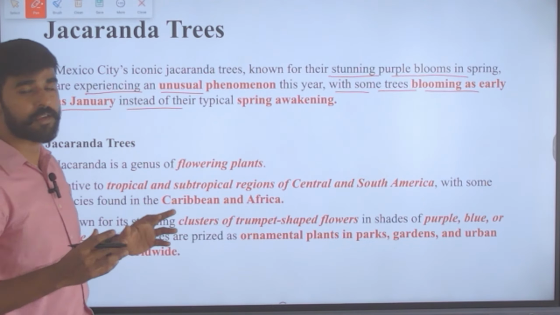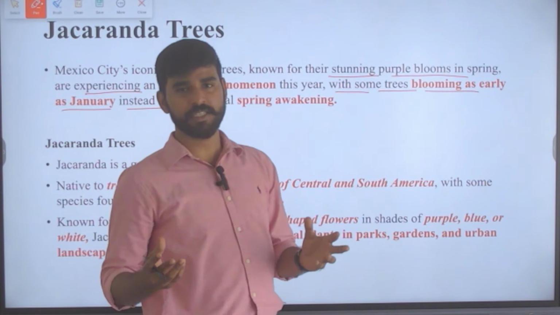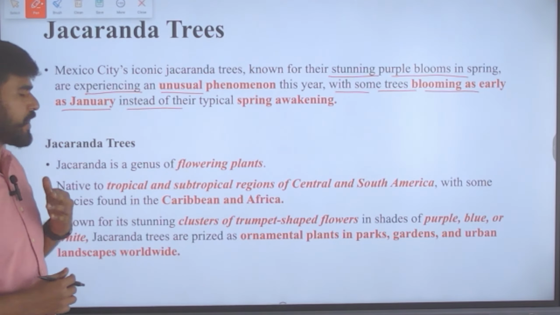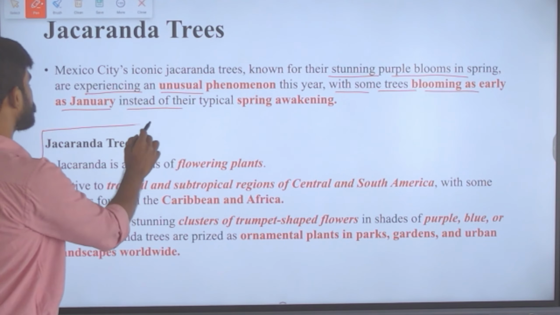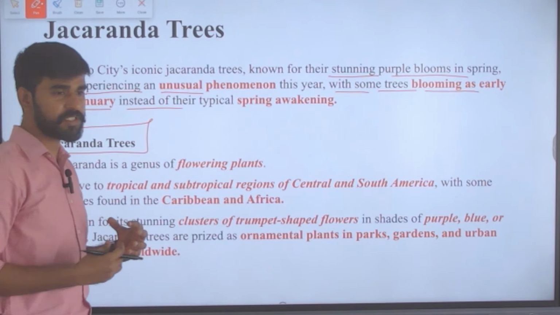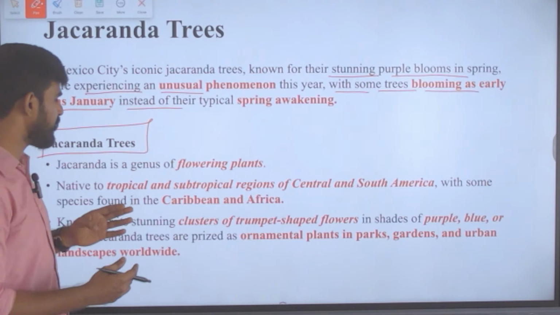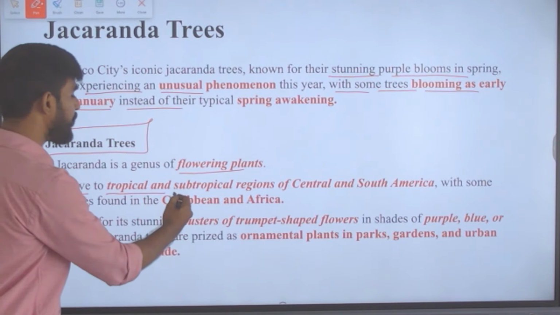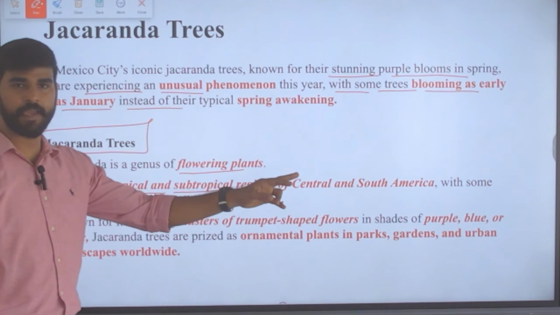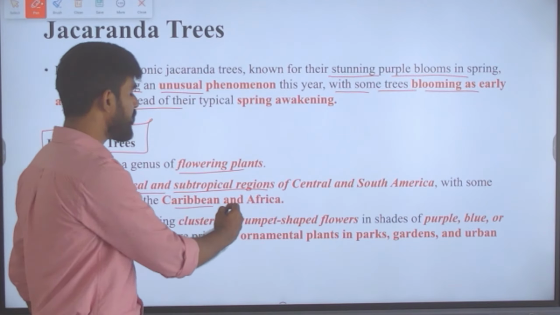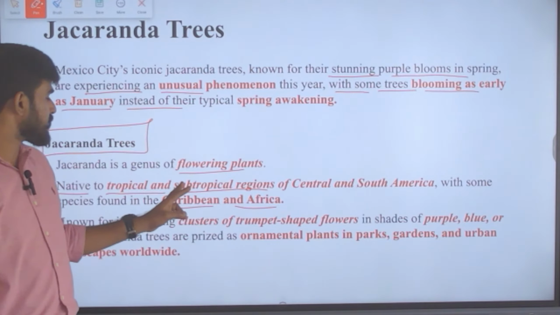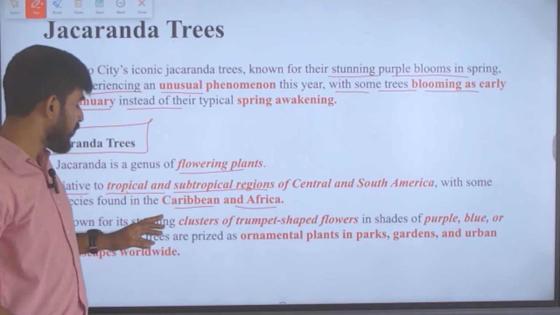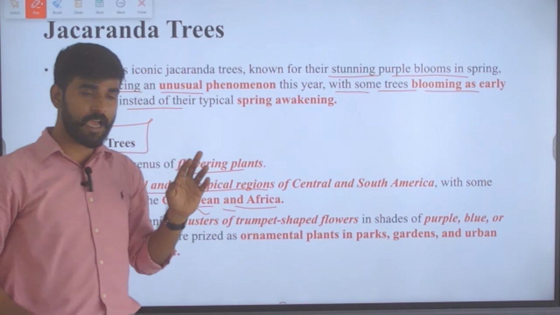Generally they bloom during the spring season, but this year they have bloomed as early as January itself. So here we need to know about this tree species and its features from exam point of view. So it is a flowering plant. One point. Next, it is native to tropical and subtropical regions of Central and South America, with some species found in the Caribbean and Africa also. Other than that, they are also found in the Caribbean and Africa.